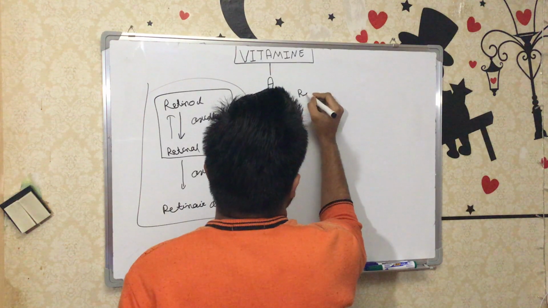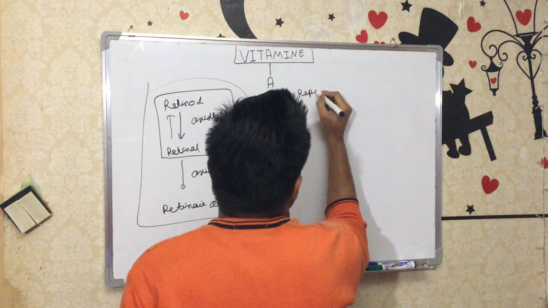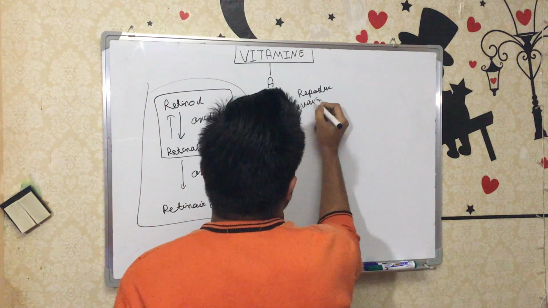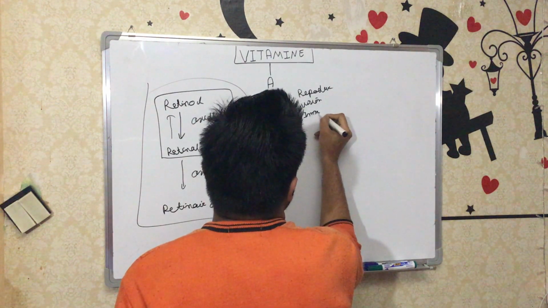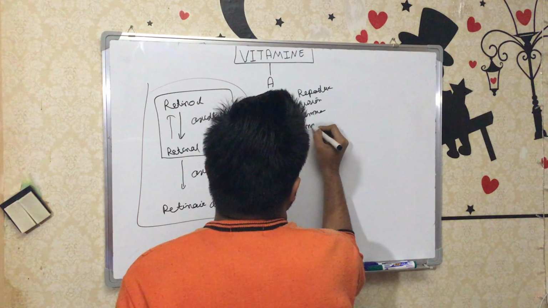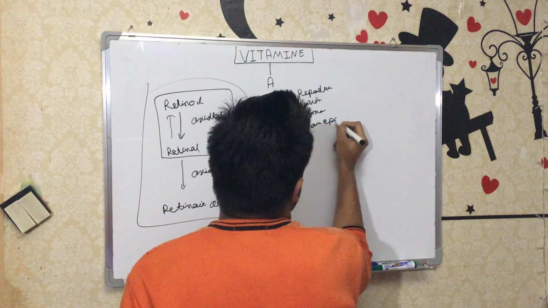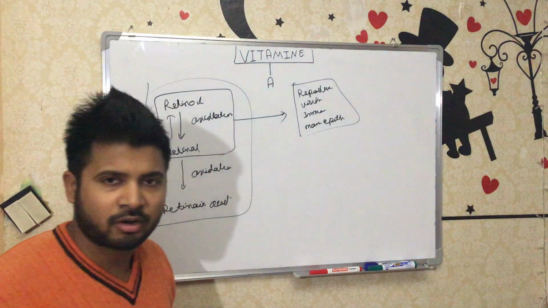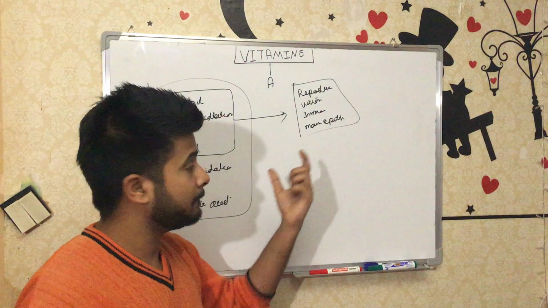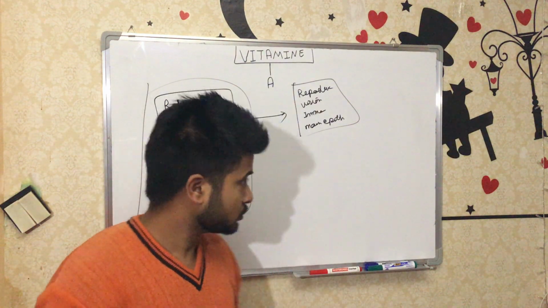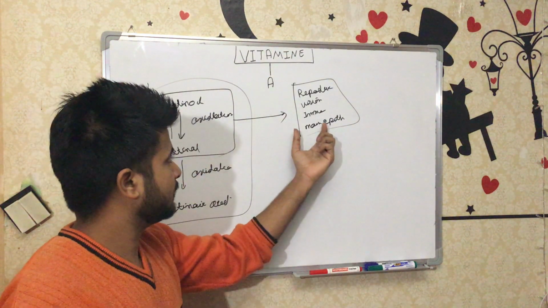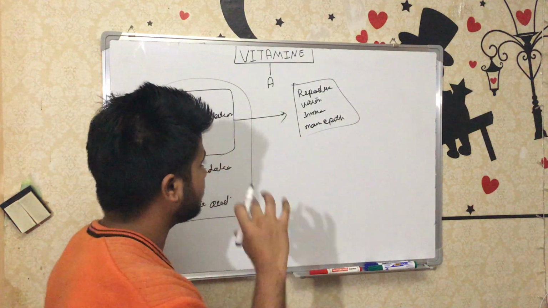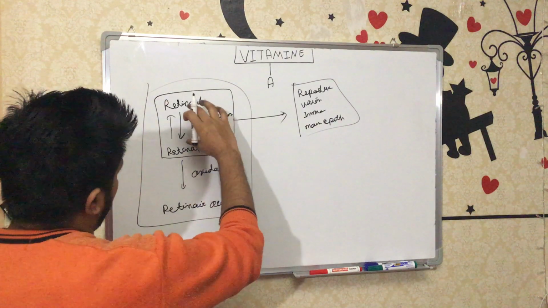The main functions are reproduction, vision, immunity, and maintaining the epithelium. We have a lot of functions and we'll discuss them later, but these are the main important ones.